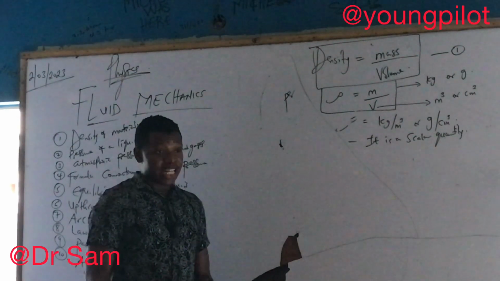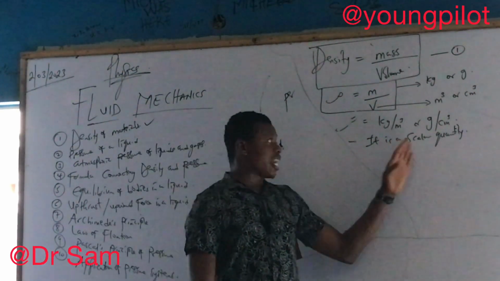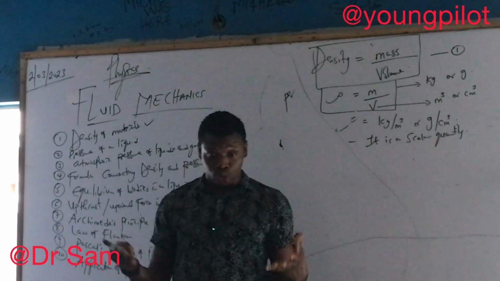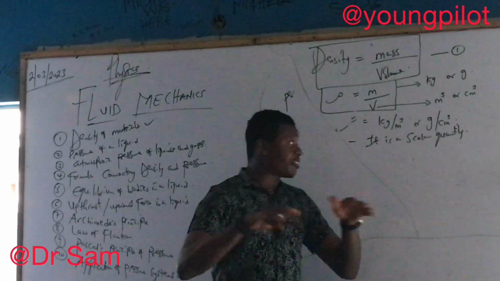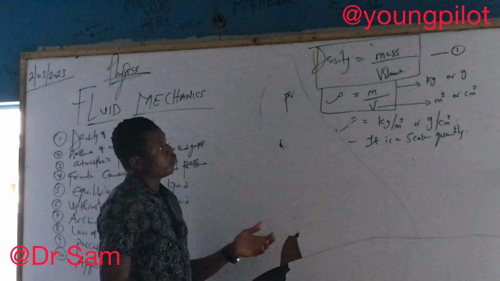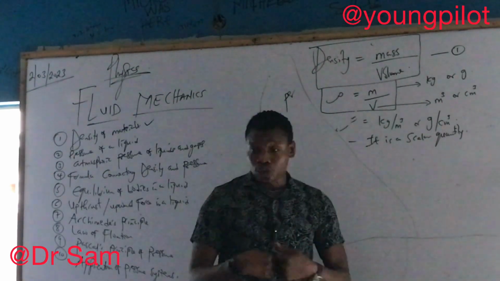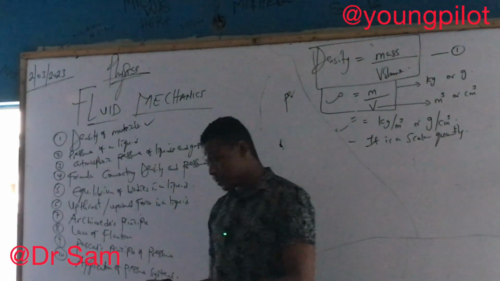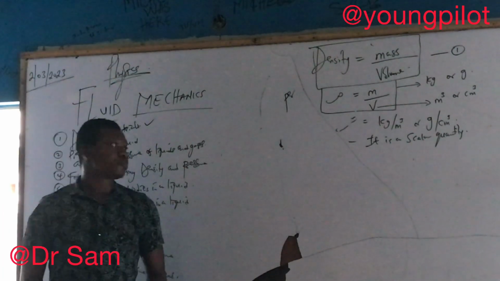Scalar quantities are quantities that have only magnitude. Magnitude means size, right? But no specific direction. So it's very clear. Density can only give us value. It can't measure a direction of that value. Density just measures value.